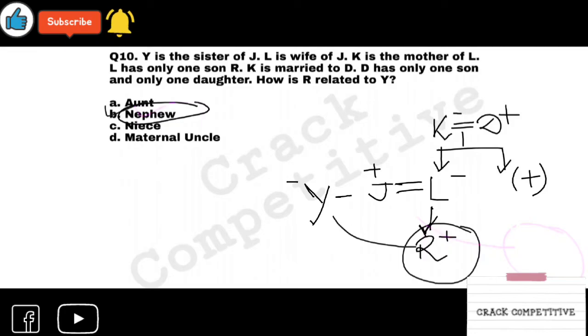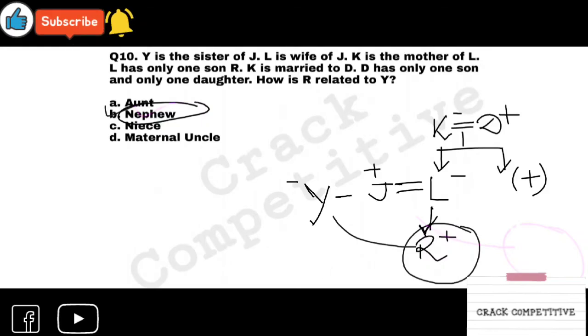If R would be a female, then it would be niece. In the earlier questions we have seen a question with nephew and niece, but no options were nephew or niece both. There were other options like sister, daughter-in-law, none of the above.